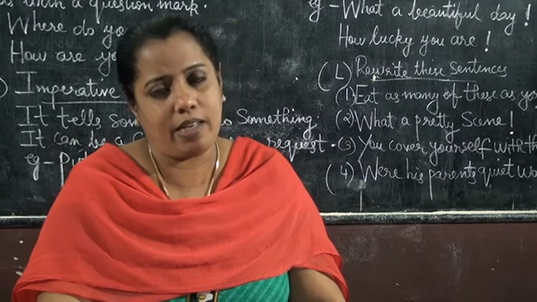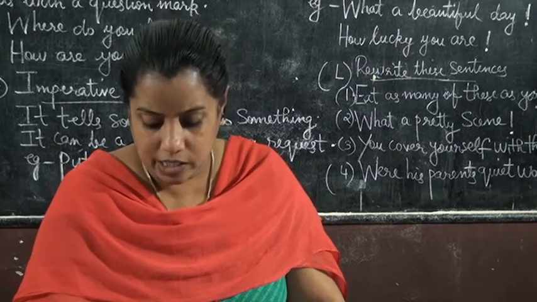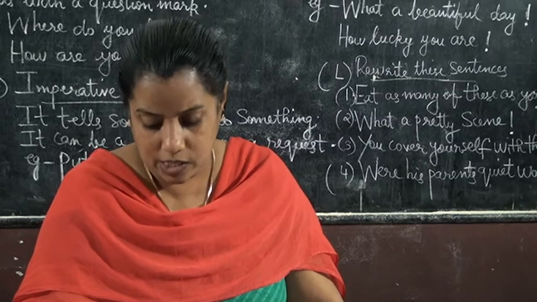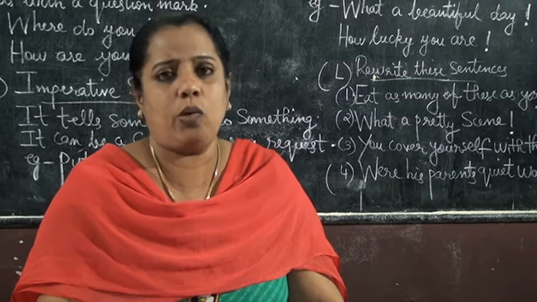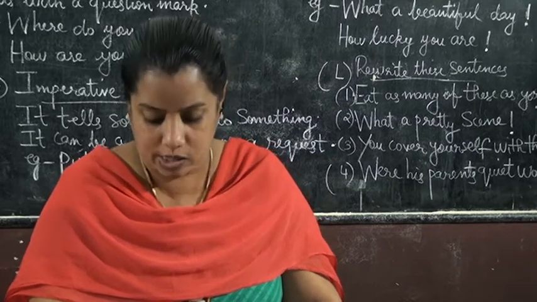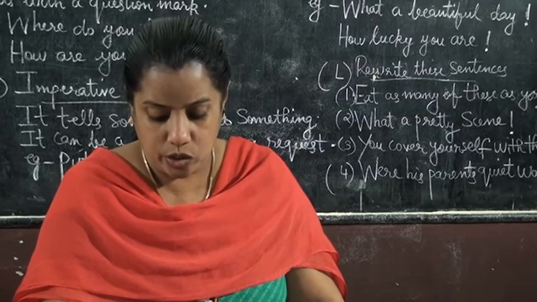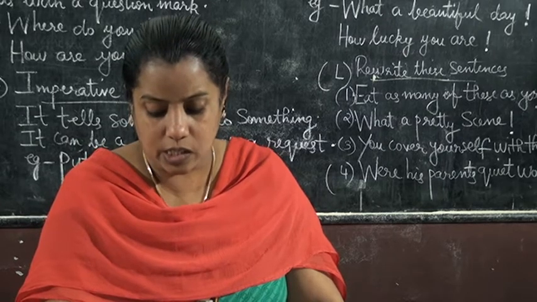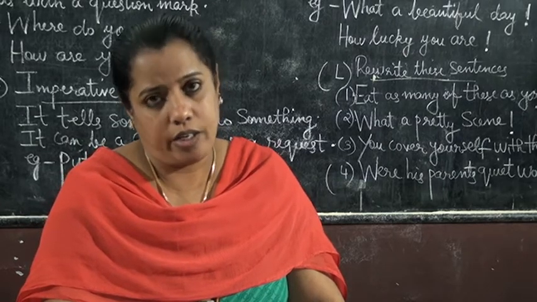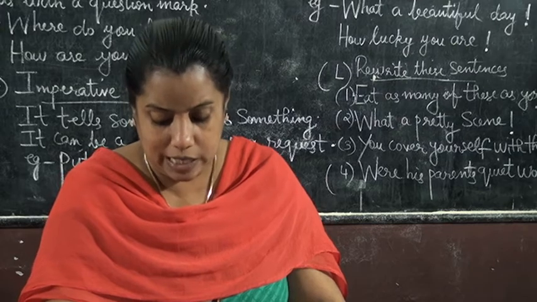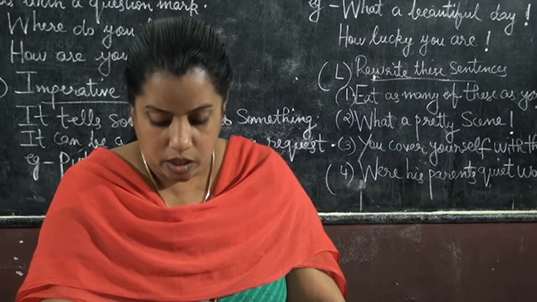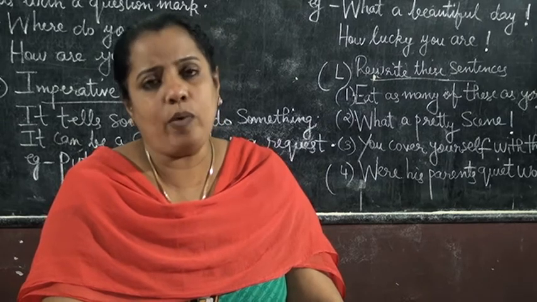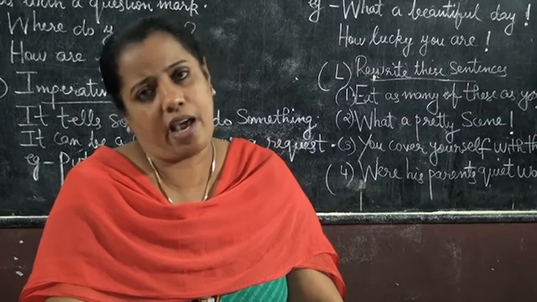So you have to write those letters. If it is statement, write S. If it is question, write Q, like that. You have to write in that box. Second one, do not litter the class or the corridor. Third one, the train will depart on time.